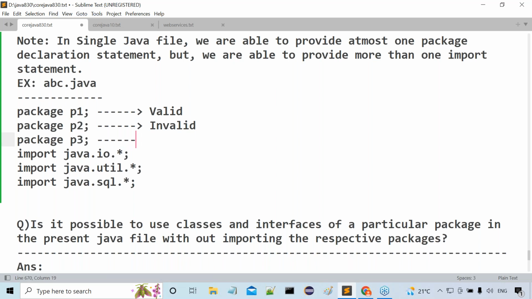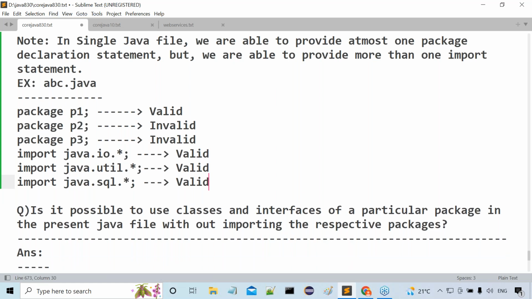Invalid. Then the fourth one? Valid. The fifth one? Valid. And the last one is also valid. That means we can write any number of import statements, but we are able to write at most one package declaration statement.